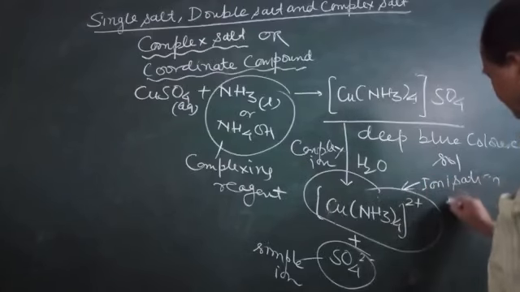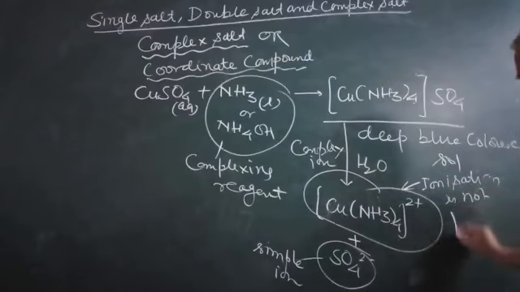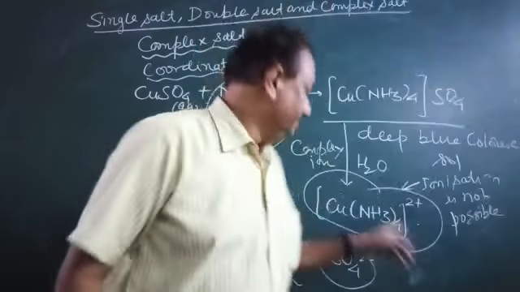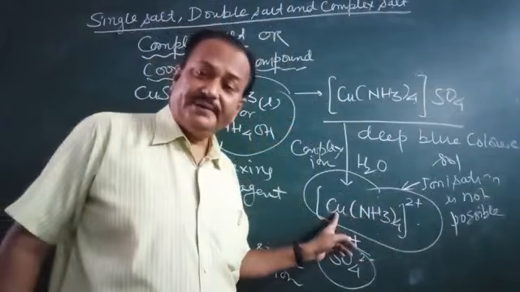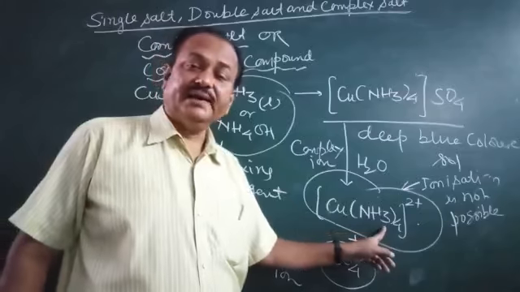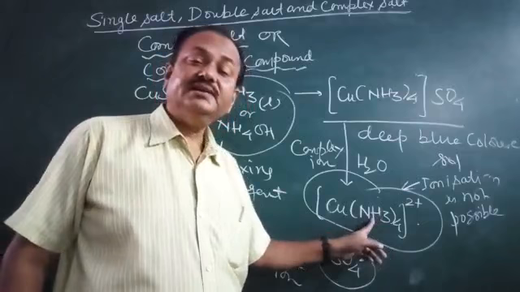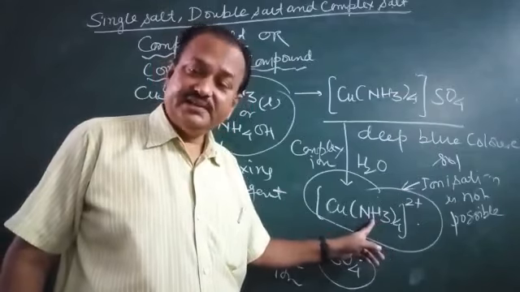This cannot be further ionized because here the copper is very strongly held together by this NH3. This NH3 is called ligand. It is amine.